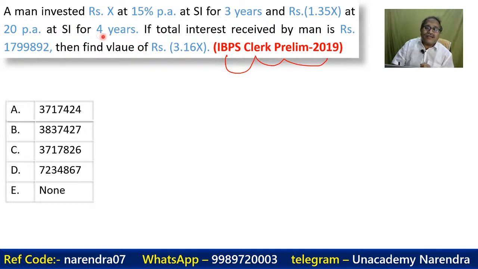Is it simple interest? Yes, it is also simple interest. If the total interest received by the man was this much, then find the value of 3.16x. I know you must be thinking that it will kill a lot of time. First, it will take a few seconds to understand the question. Then you will think it will take a lot of time. But it's not the case. Please try it. Now, take 90 seconds.